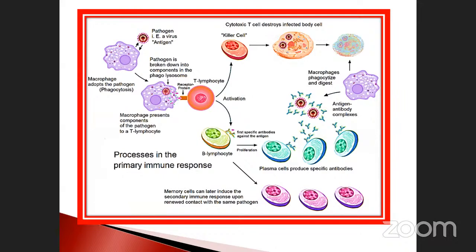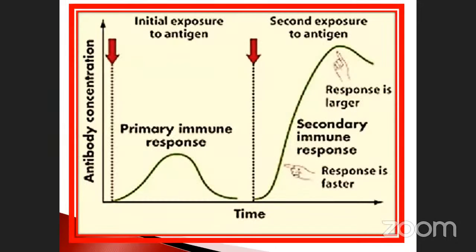Again, when it enters a third time, what will happen? The secondary immune response will automatically activate. The first memory response and second memory response are activated upon it, and as a result it neutralizes the pathogens. See, this is the initial exposure of antigens. The first time, the primary immune response is very less in nature. This is the maximum activity. The antibody concentration, how much we are giving, this is the concentration: 5, 10, 15, 20, 25, 30.